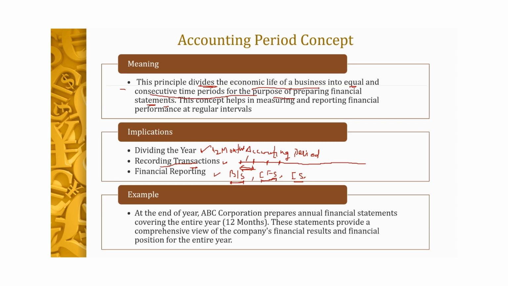Like we see in this example that ABC Corporation prepares the annual financial statements covering the entire year, and these statements provide a comprehensive view of the company's financial results as well as the financial position for the entire year.